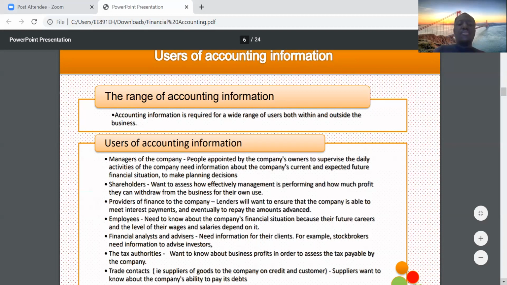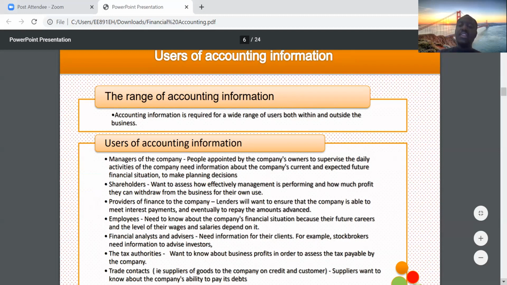And you also have providers of finance to the company, people who lend the company money. But what do they need accounting information for? They need it to be able to understand the credit worthiness of the company. What do I mean? When you have a provider of finance, they give you some amount of money.